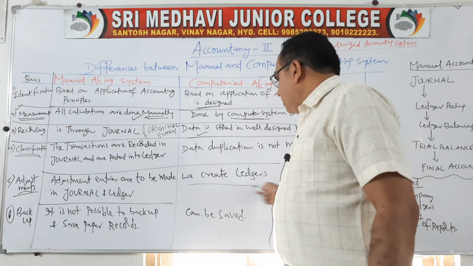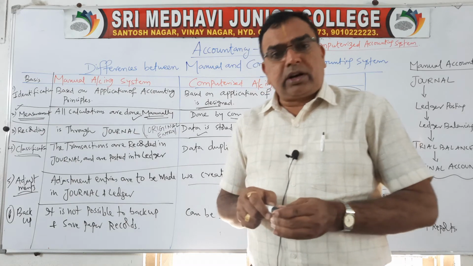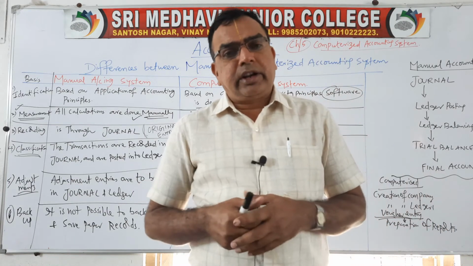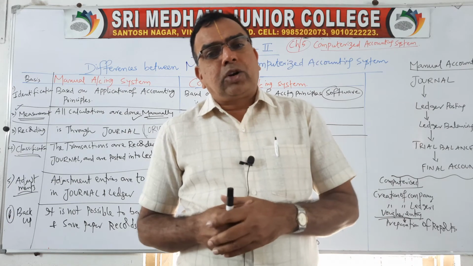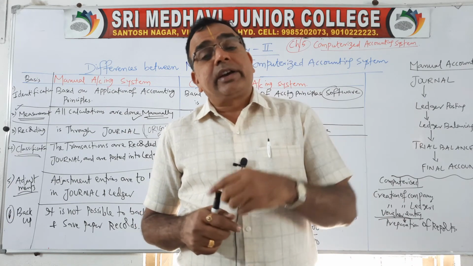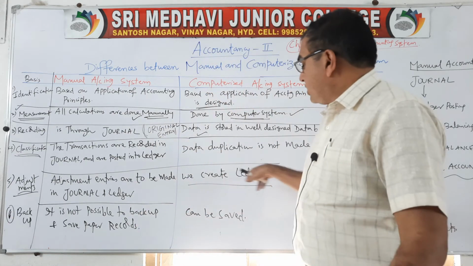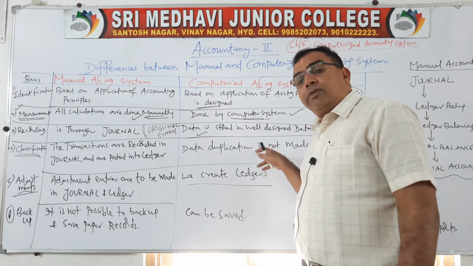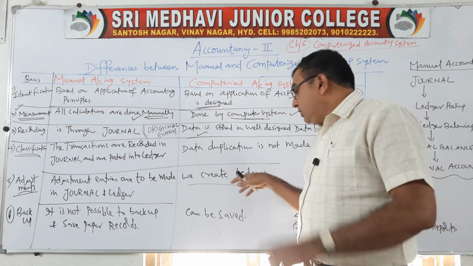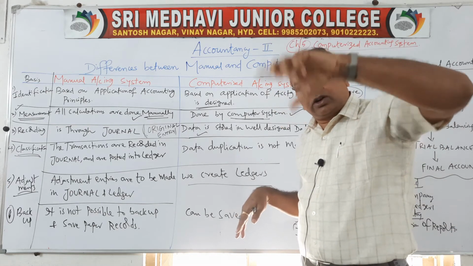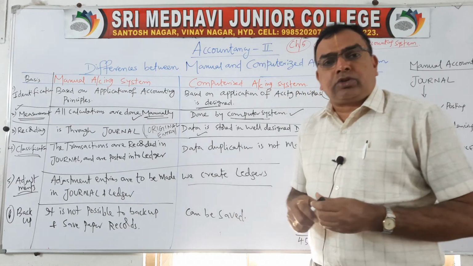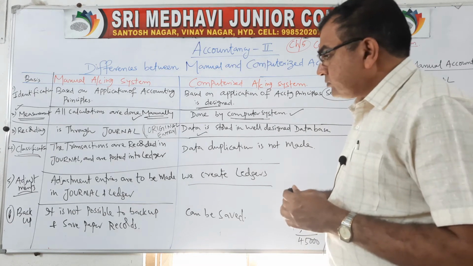Whereas in a computerized accounting system, you need not write separate entries. Once the data is entered, automatically it will adjust in the created ledgers. Your job is to create ledgers, that's it. Automatically all the adjustments you enter will be posted into the concerned ledger.